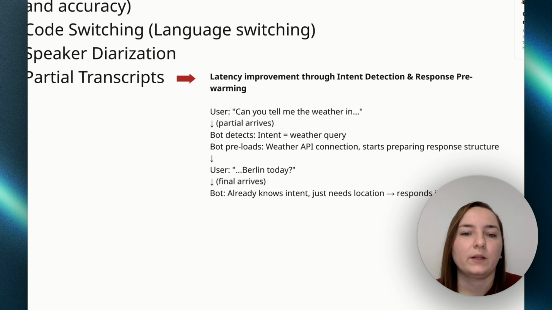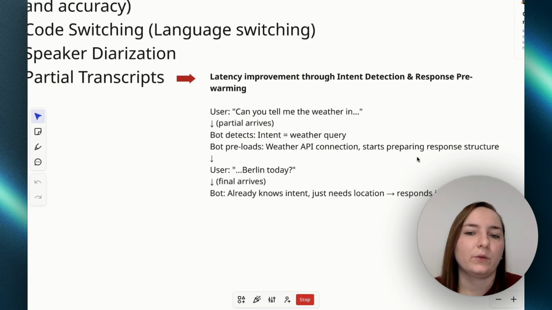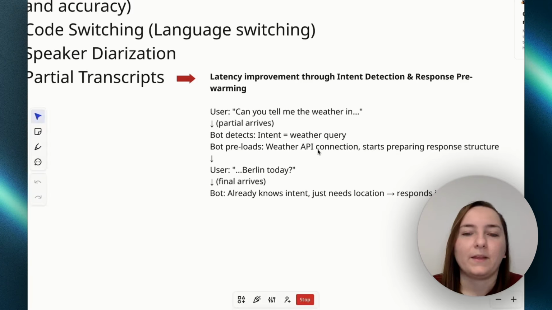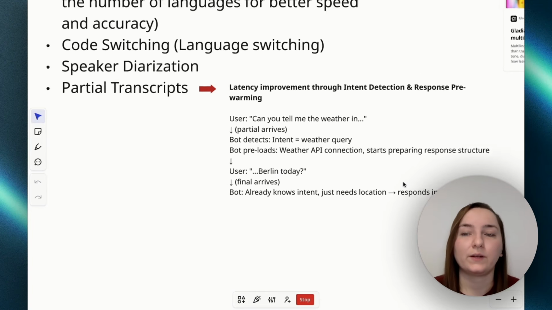For example, like here, can you tell me the weather in? At this point, we know that the user wants a weather query, and then we can go to the weather node instead of, for example, I don't know, the crypto node, let's say, and then start generating the response while the user is still completing their sentence and saying Berlin today. So we can get a response much faster.